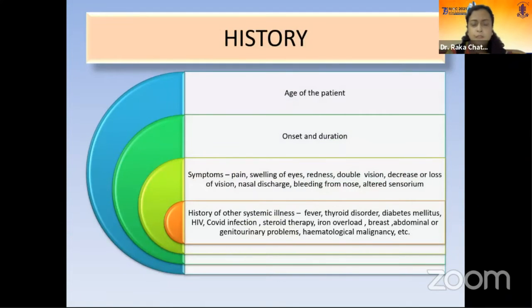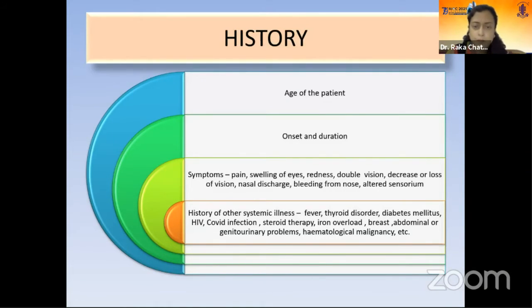In the history, we have to consider the age of the patient. Suppose a middle-aged man suddenly comes with a painful, red, swollen, proptosed eye for a period of about 3 to 6 months. Then we can have some differentials in our mind. It may not be the infective case, it may be something else.